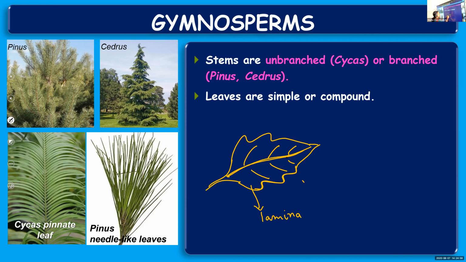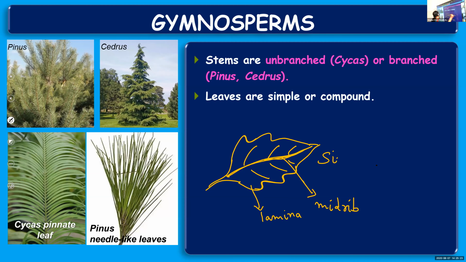This is the midrib. These small projections or small cuts are not reaching up to the midrib, and the lamina is as such. You have an entire leaf. So such leaves you call simple leaves.